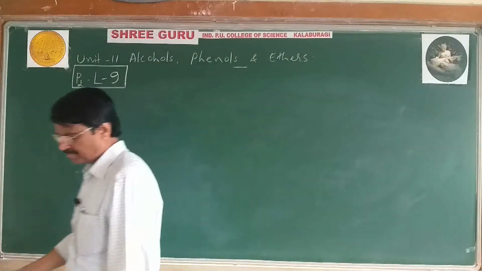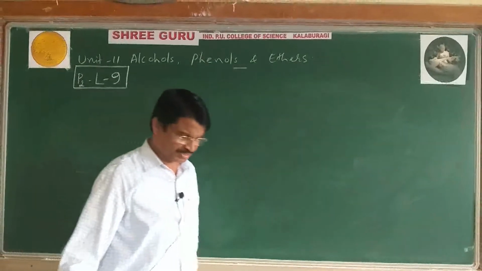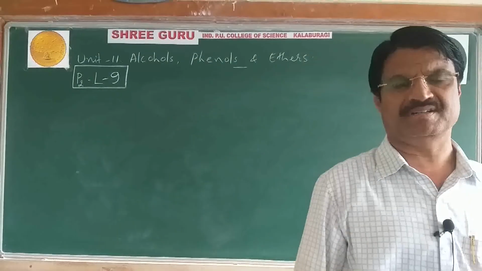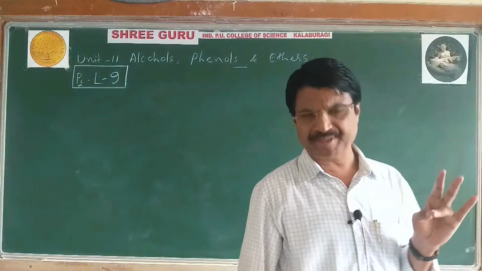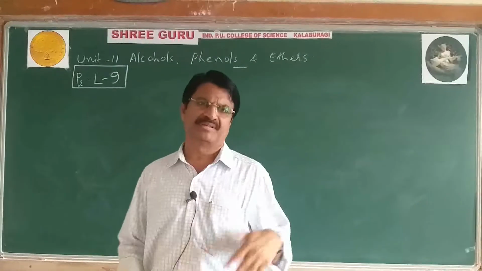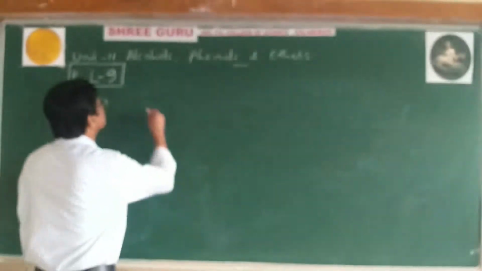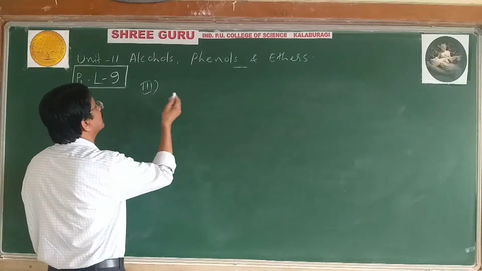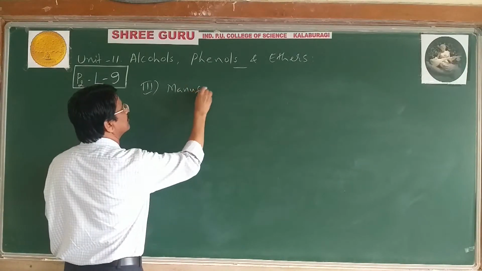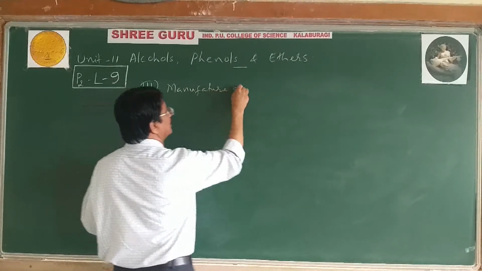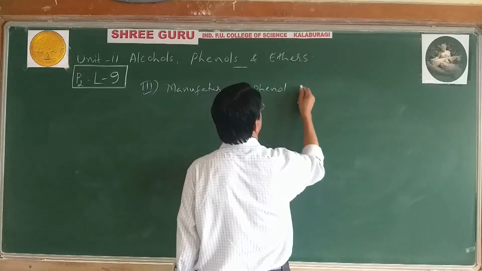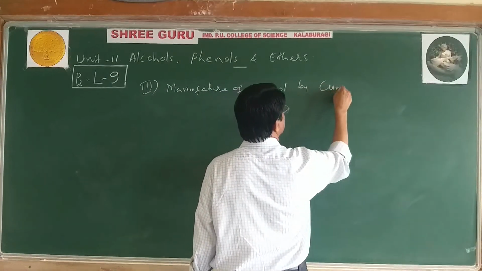Next. Yes, up to this is what I covered. First, I explained regarding isolation of phenol from coal tar. Second, how to prepare phenol in the laboratory. Next, third type, manufacture of phenol by the cumene process.